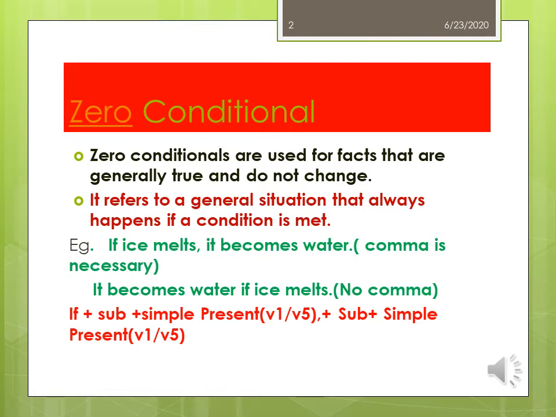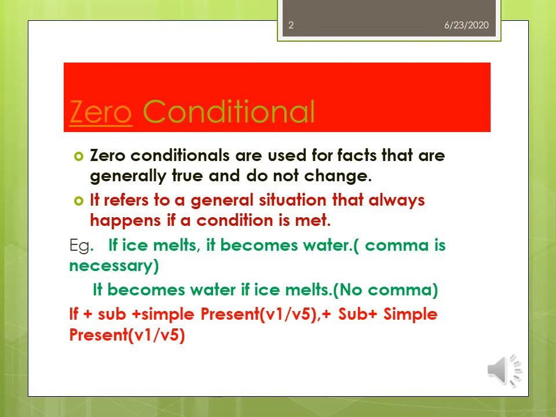For example, if ice melts, it becomes water. A comma is necessary between these two clauses. Here, if ice melts, it certainly changes into water. That's why it is a truth, and this type of sentence comes under the zero conditional.